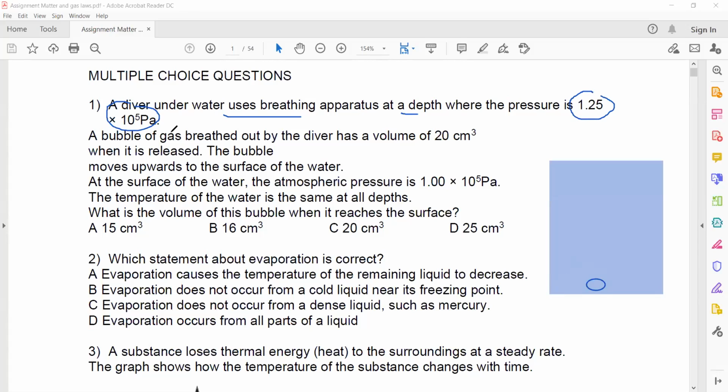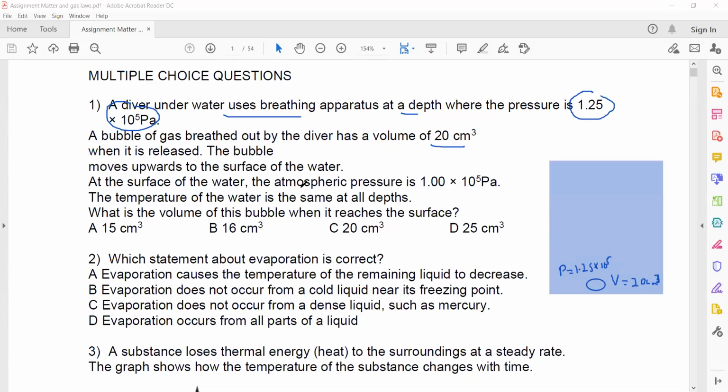The bubble of gas breathed out by the diver has a volume of 20 cm cube. So the volume here is 20 cm cube, and the pressure at this point is 1.25 into 10 power 5 Pascal.